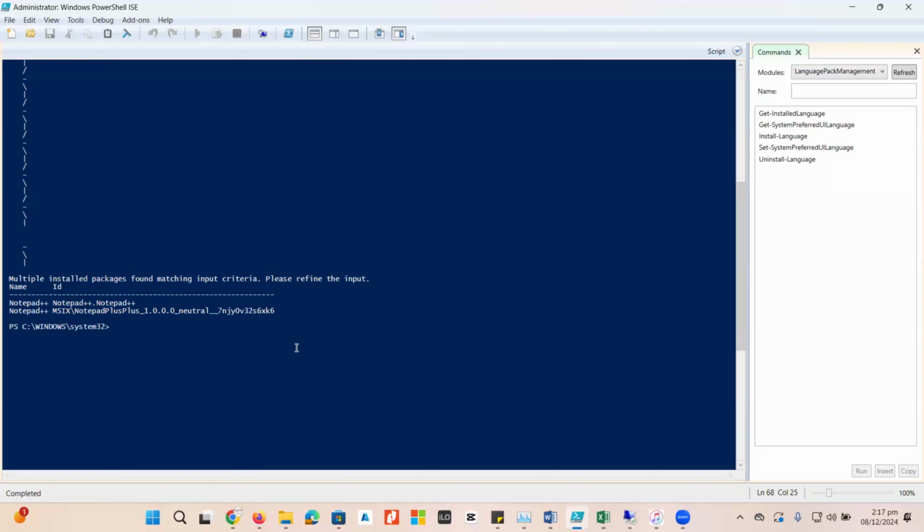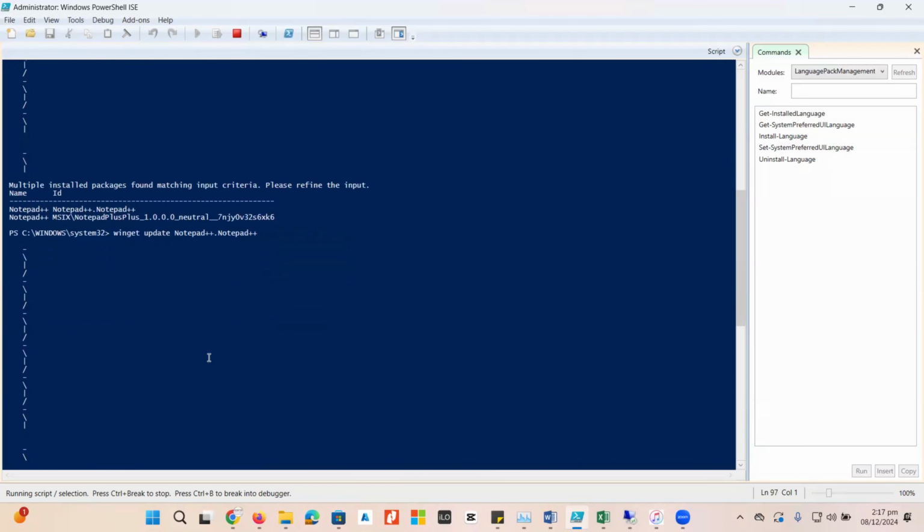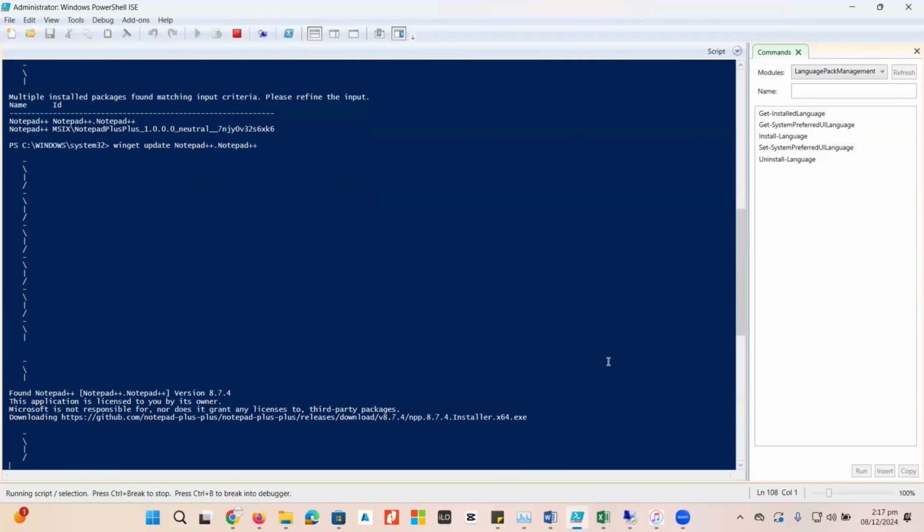So definitely I'll type the exact name of the application. Under the ID, the specific name is available. So I just copy it from here, paste it over here, notepad plus plus, and here we go. We just need to provide the exact specific name, because if there are multiple versions or multiple instances for any single application, we need to verify the exact application.